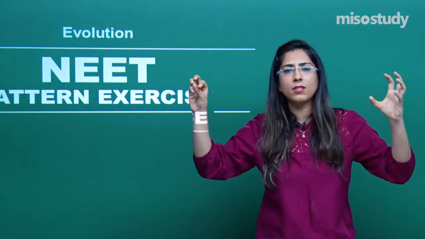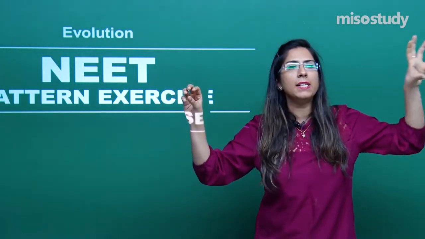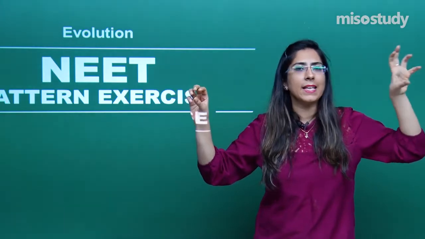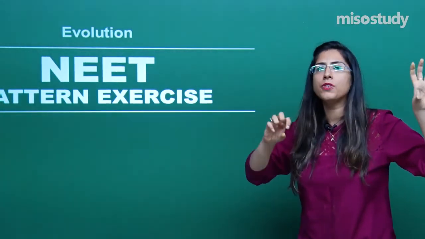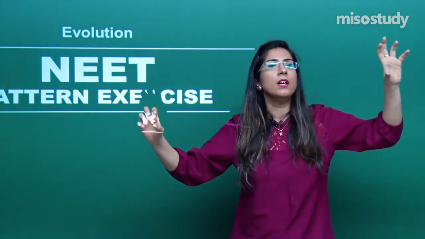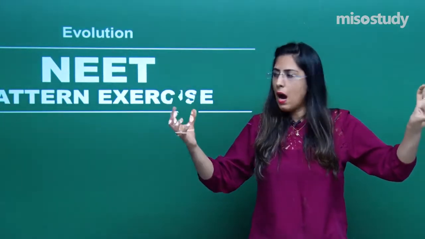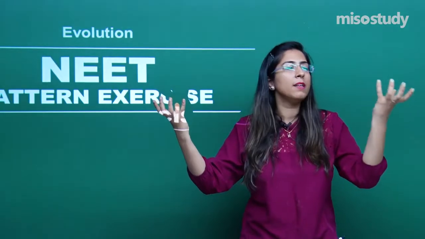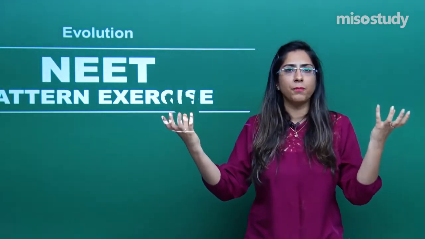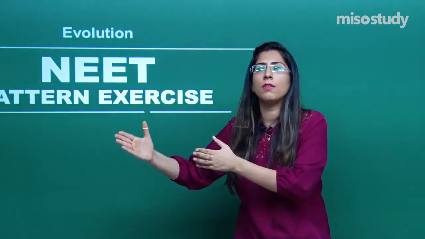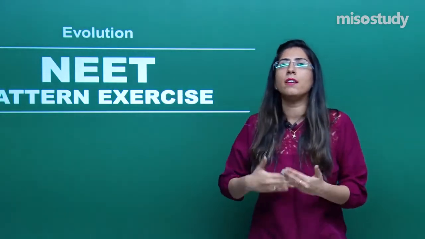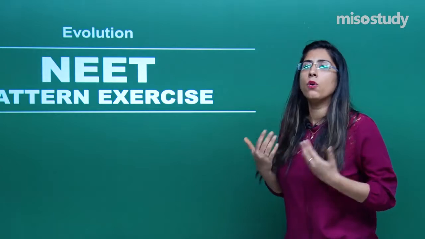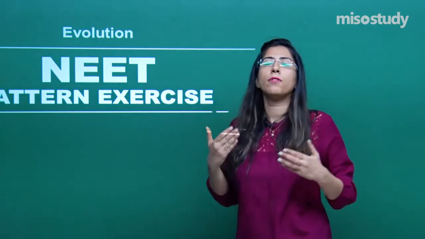Initially only a single cell was there, now we have a big cell today, which is called a eukaryotic cell. How has this evolution taken place from a single cell to a whole eukaryotic cell? How has unicellularity been transferred into multicellularity? Similarly, how has the evolution of the different species on earth taken place? What are the different reasons for that? What is the role of environment? What is the role of nature in that?